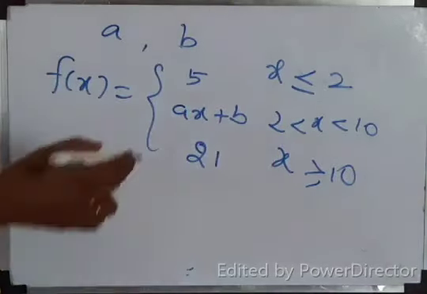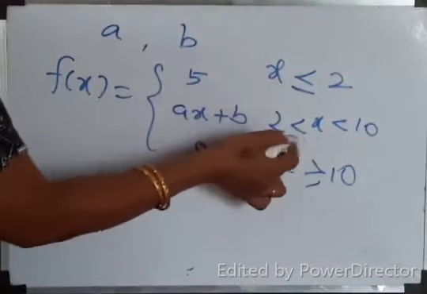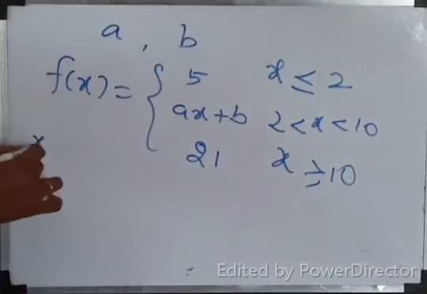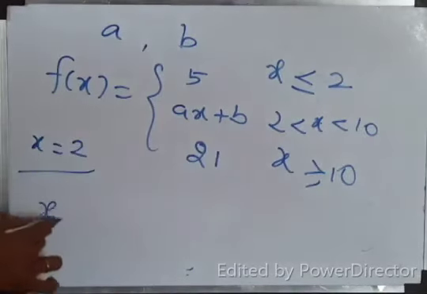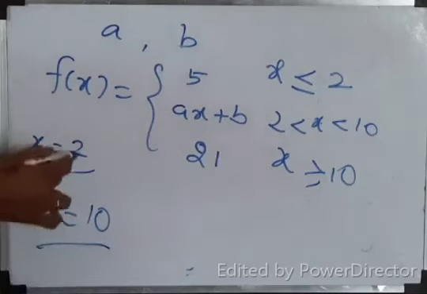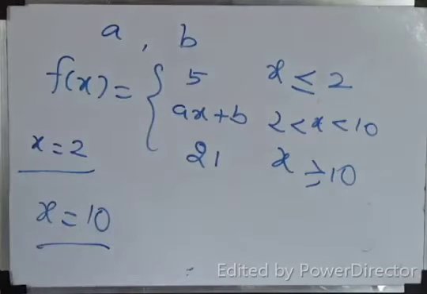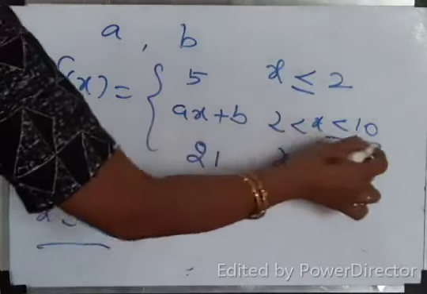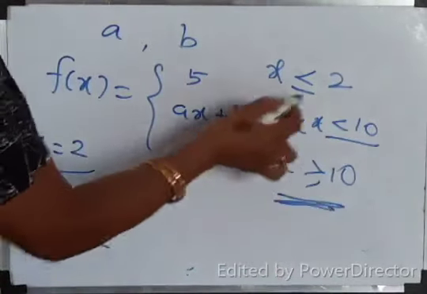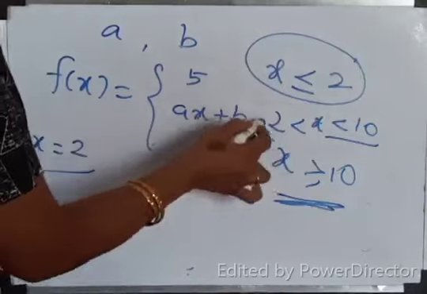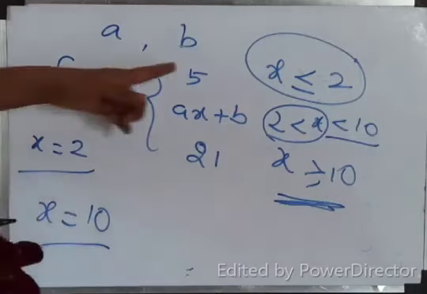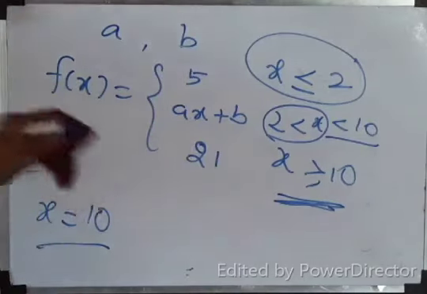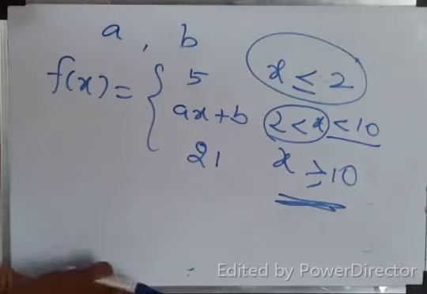You have to check less than or equal to 2, greater than 2. That means you can check for x equal to 2. Yes or no? Then less than 10, greater than or equal to 10. So you can check for the continuity for x equal to 2 as well as x equal to 10. Both the sides, less than 10, greater than or equal to 10. Am I right? Here less than or equal to 2, x is greater than 2. So both I can check. Only then I can find a and b. Okay, because both the values are given numbers. Okay, fine.